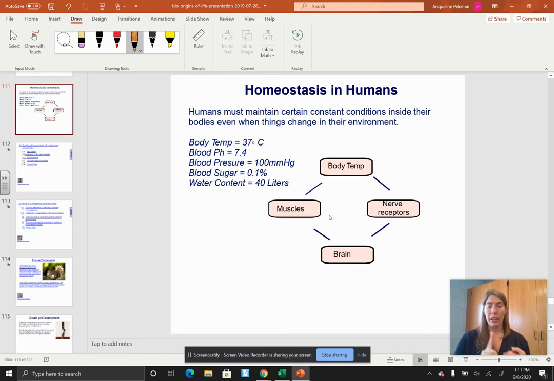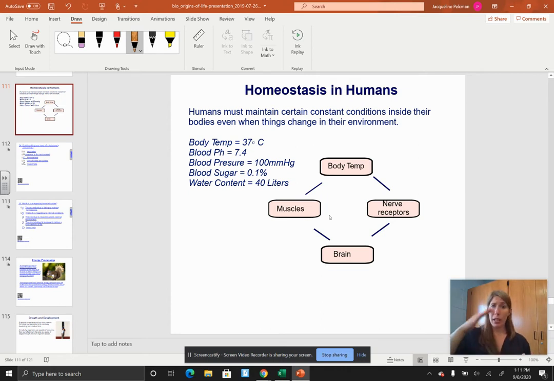We like our bodies at about 37 degrees Celsius, which is about 98.6. Our blood pH is about 7.4. Any more acidic, any more basic, problems happen. Blood pressure, blood sugar, and water content, all these things help keep us functioning. If one of those things changes, the body has mechanisms designed to help mitigate those circumstances.